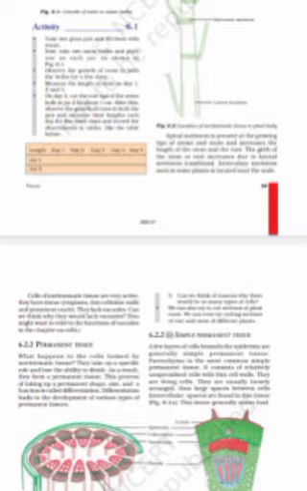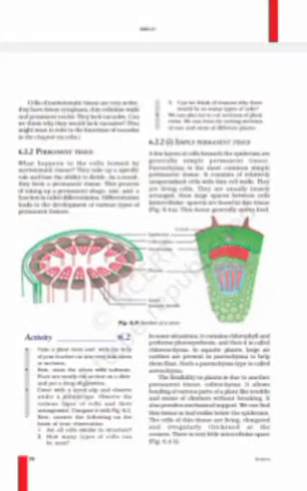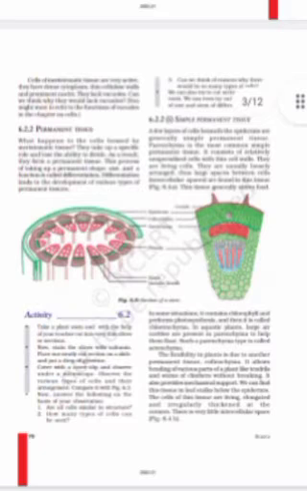So cells of meristem tissue are very active. They have dense cytoplasm, thin cellulose walls, and prominent nuclei. Okay, now we talked about the meristematic tissue, and the plants have permanent tissue as well. As the name specifies, it is permanent tissue.